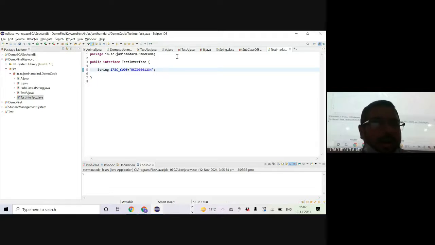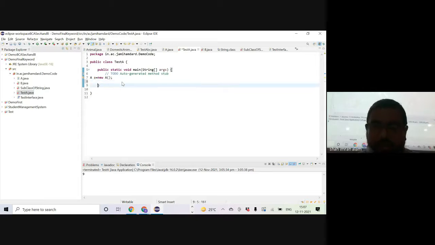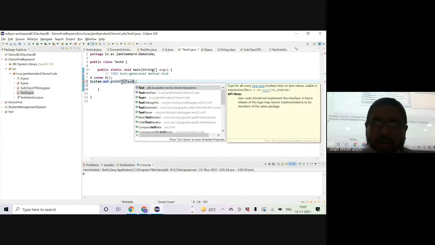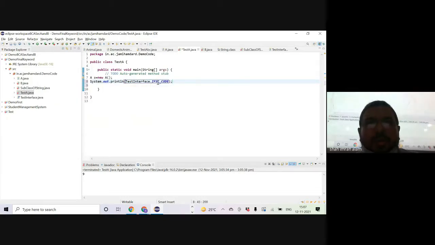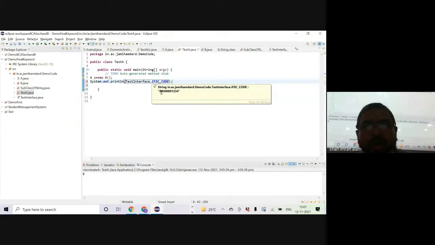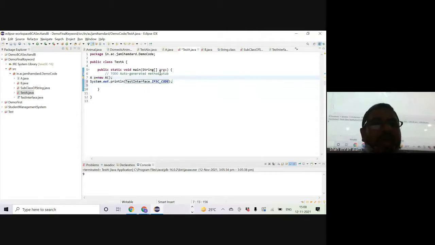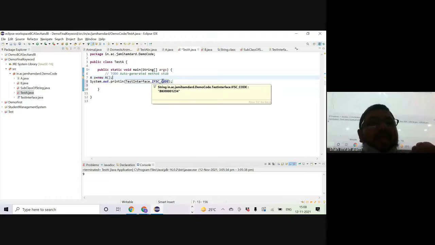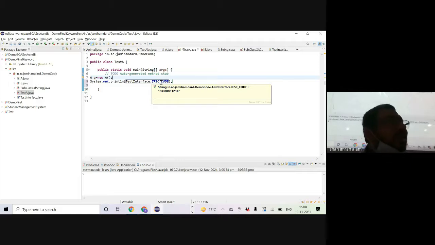And here in test.java, I want to print that particular value. Assigning is not possible. We already know that. We want to print that particular value. System.out.println, just interface dot IFSC code. If I try to just hover it, I will see the string BKI. Actually, it's a string only, right? So it's giving me the same string. But now the value of this string is quite obvious by the name IFSC code, that what this string actually means, right?